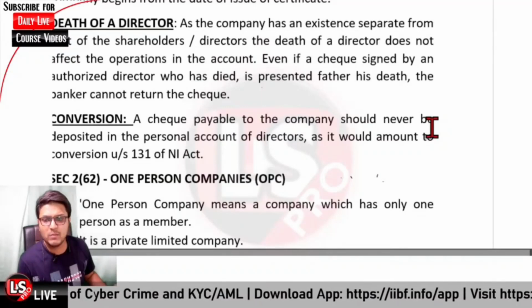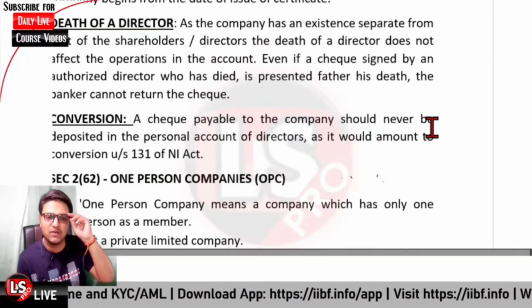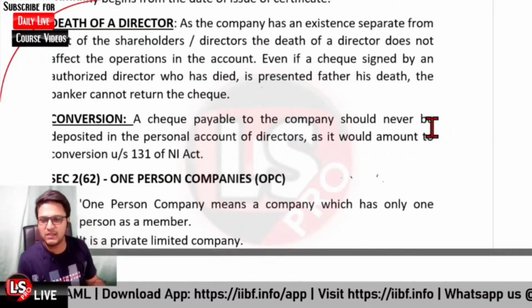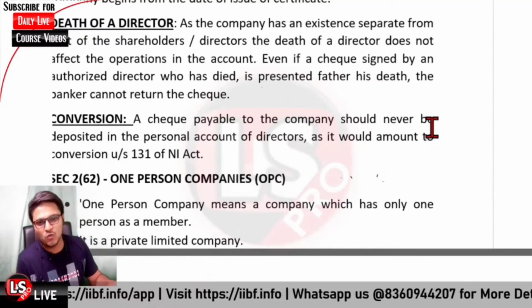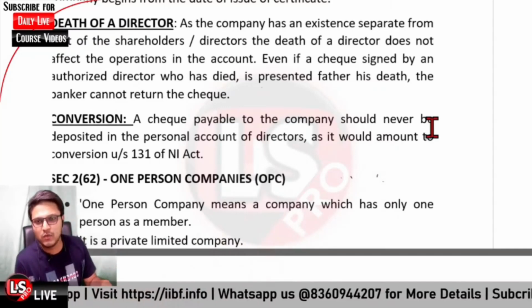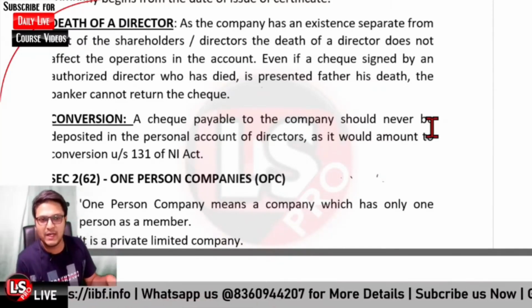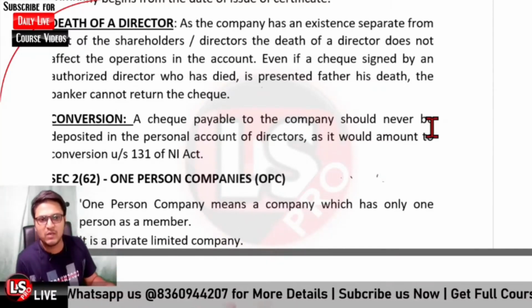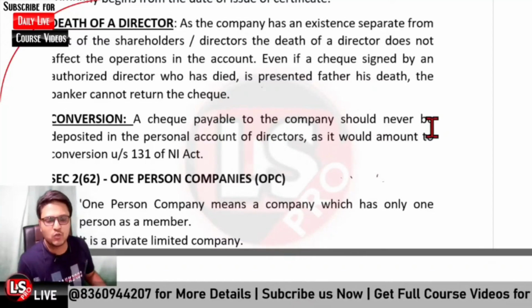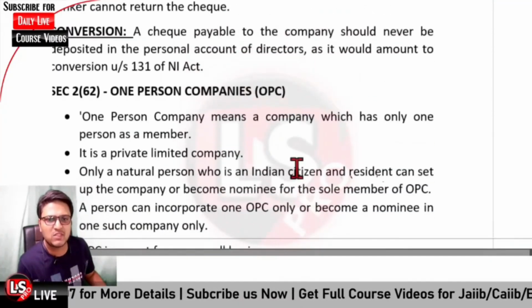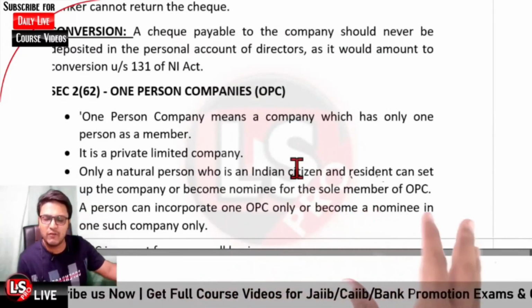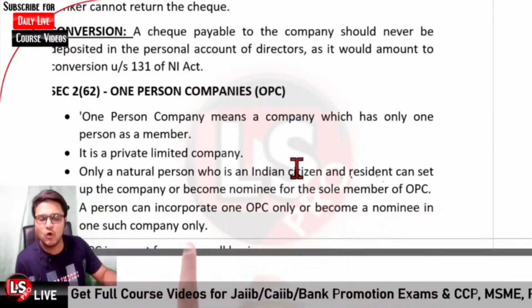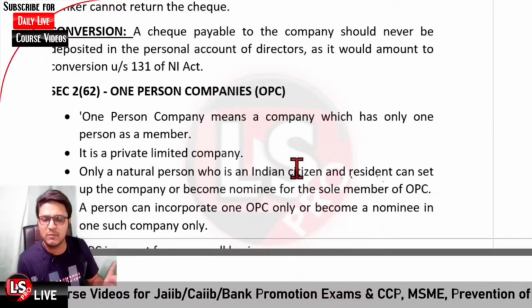Then it is regarding the one-person company. In case there is only one person to operate the work, and he does not want to go for proprietorship firms due to the unlimited liability, a one person company can be formed. Okay, so a one person company means a company which has only and only one person as the member, and he can nominate one other person. And one person can open only one person company.